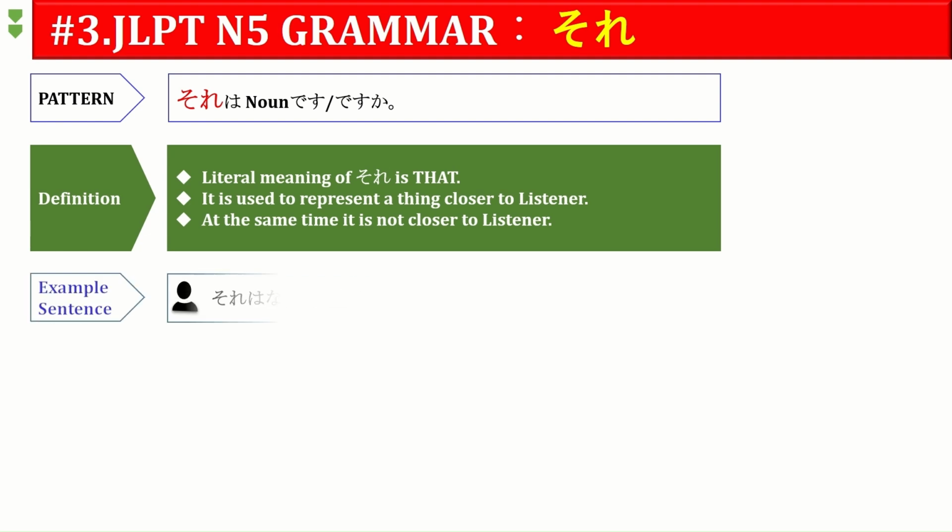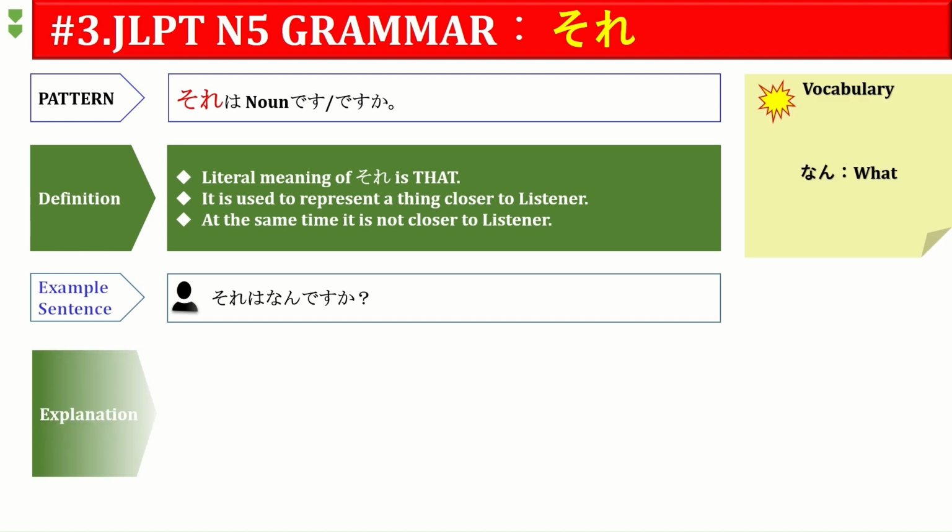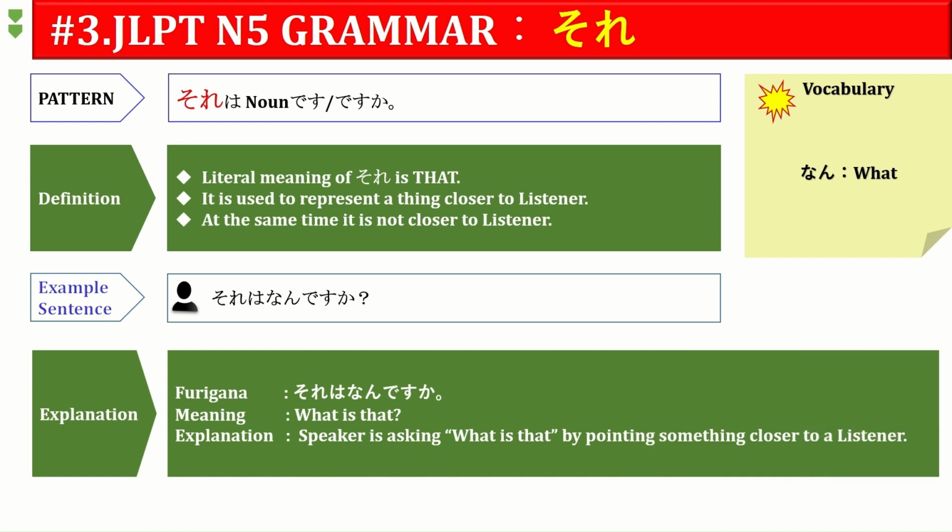Example sentence, sore wa nan desu ka? This is a statement used in most of the scenarios. Certainly, when a speaker is trying to know about a thing or a product which is near to the listener, this sentence will help. Look into the vocabulary. Nan means what. Speaker is asking, what is that, by pointing to something closer to the listener. Yes.